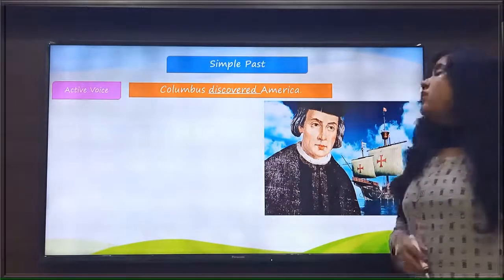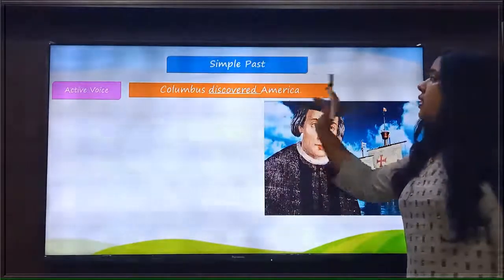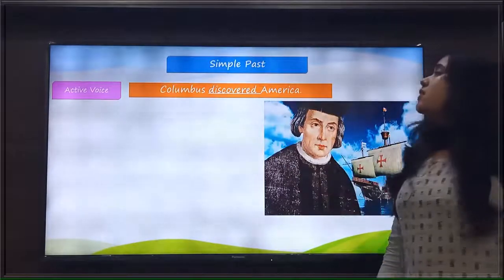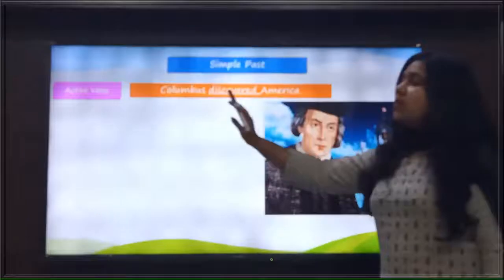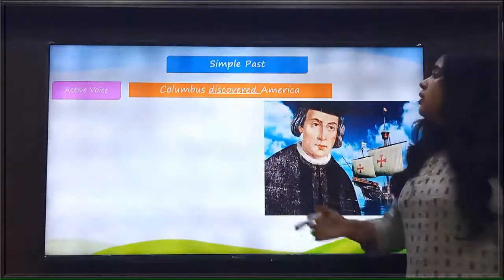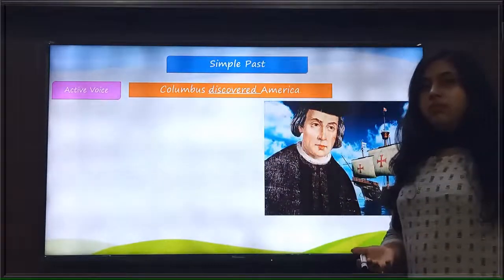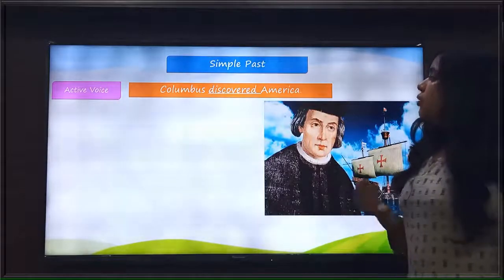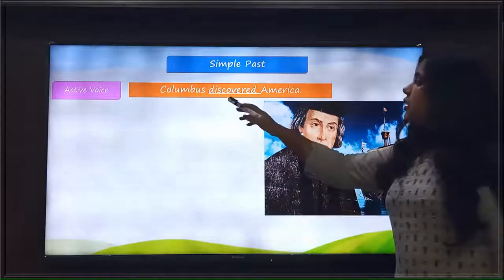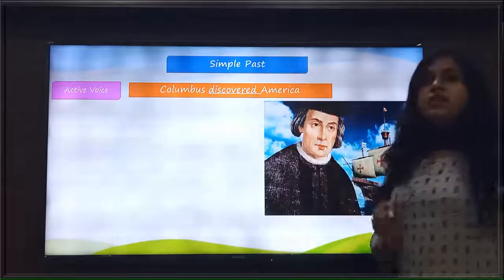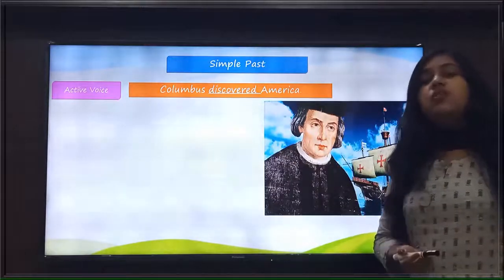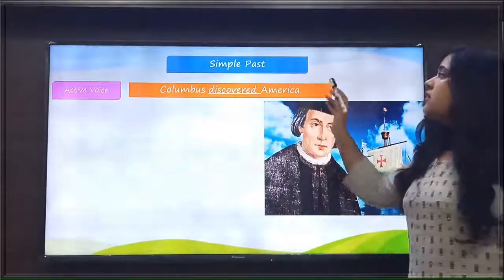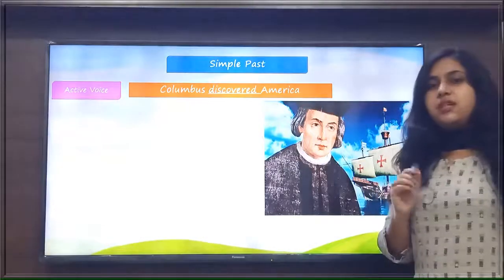The next example is Columbus discovered America. This sentence is in active voice. In this sentence, Columbus is the subject, discovered is the verb, and America is the object. Now look at the verb here. The verb is discovered, which is the second form of the verb discover. That means this sentence is in simple past tense.